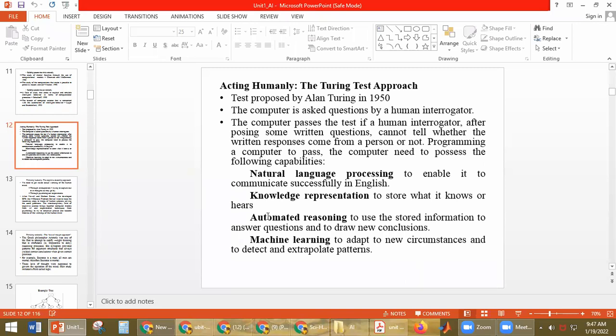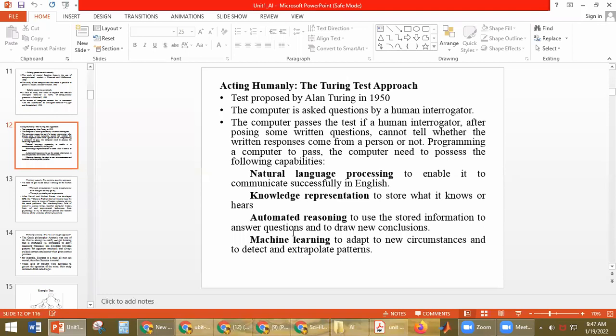That is called automated reasoning. It has to give a new conclusion for whatever questions it does not know. And it should also have machine learning. What is machine learning? Machine learning is to adapt to new circumstances and to detect and extrapolate patterns.